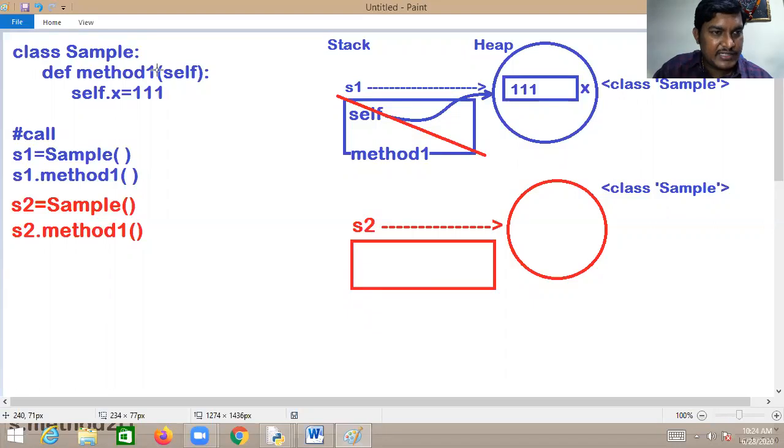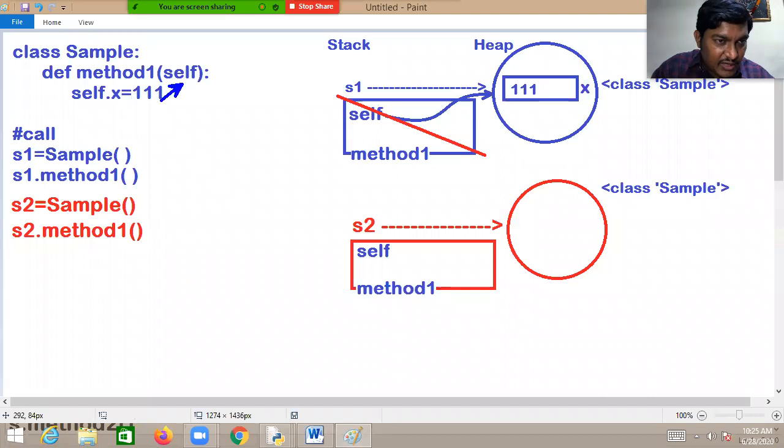Sir, now what has happened? In method 1, there is a self, sir. What is that? You are calling method 1 again. But as I said, in method 1, self refers to what? The current object. Current object means the object which is calling this method. This method is called by S2. So whatever object is referred by S2, the same object will be referred by self in S2.